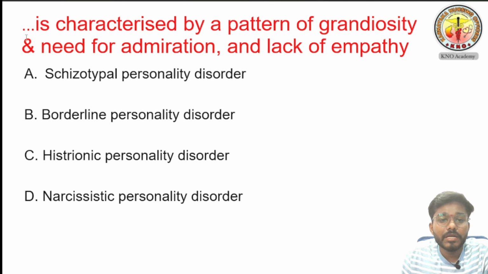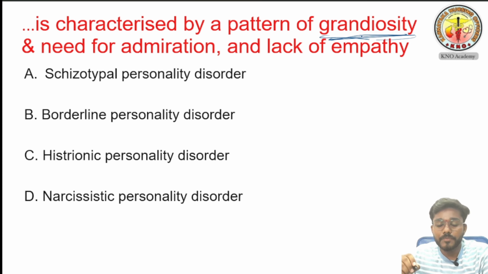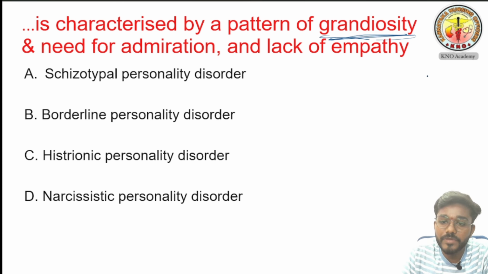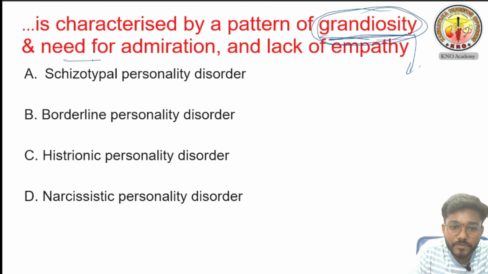The next question is, dash is characterized by a pattern of grandiosity, need for admiration and lack of empathy. I forgot to tell you about grandiosity. What is grandiosity? It is like, I am king, I am genius, I am more important than others. That feeling is called grandiosity. He thinks he is the king, the boss for everyone, and he needs constant admiration from others. Then you can tell the answer: narcissistic personality disorder.